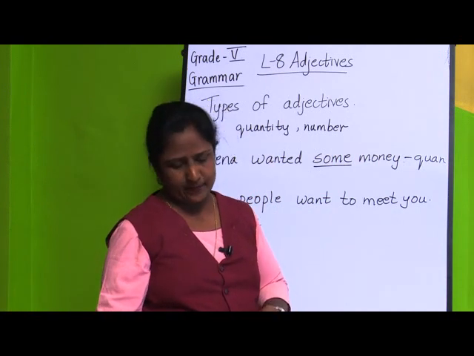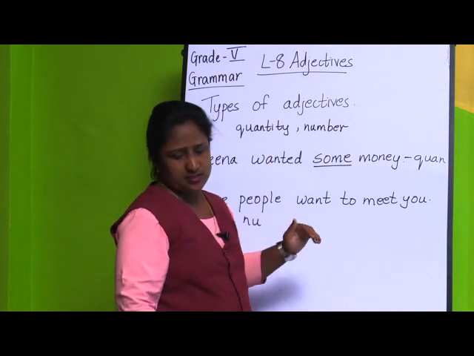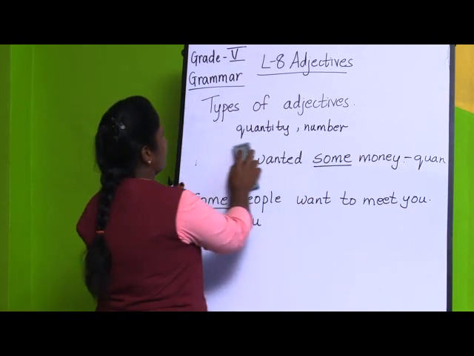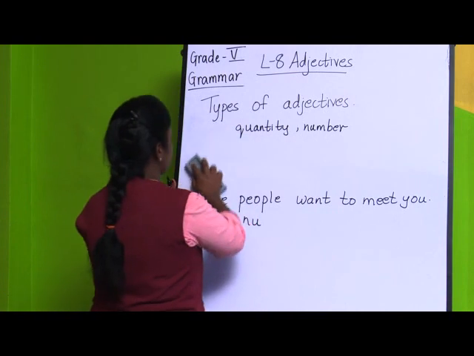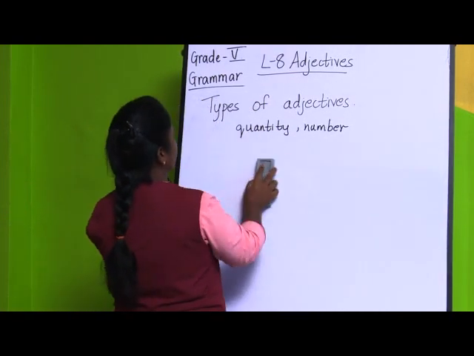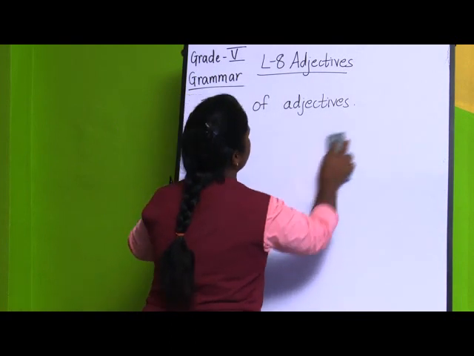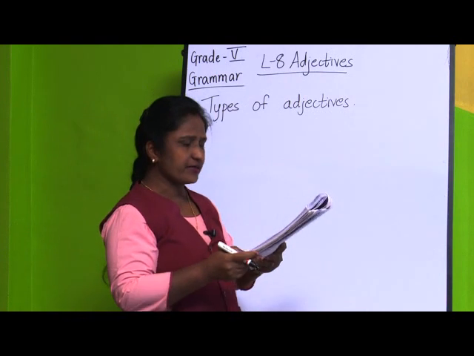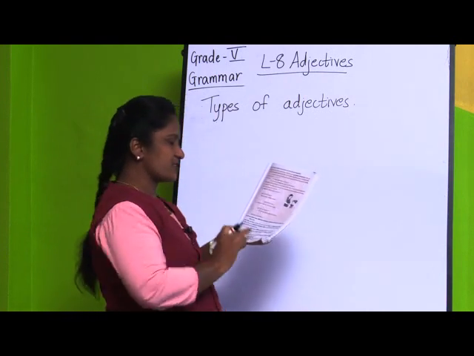Next, let us learn about some adjectives of quantity and number which convey the same idea. Some words are like this, like little and few. Just don't get confused about little and few. Both little and few convey the same idea.